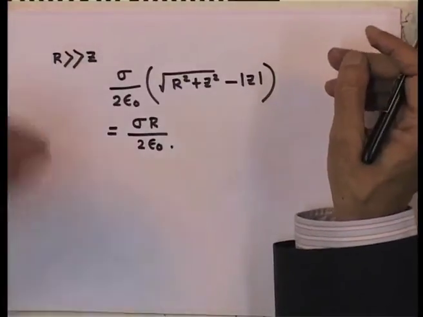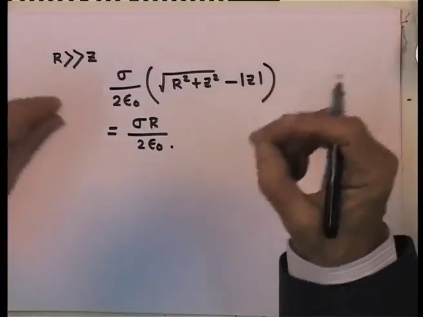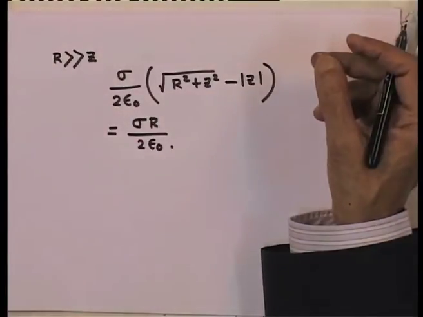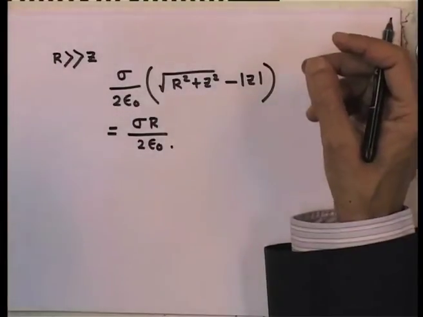Now, notice that when you are very close to a surface, so far as the observation point is concerned, the disk looks essentially of infinite extent.